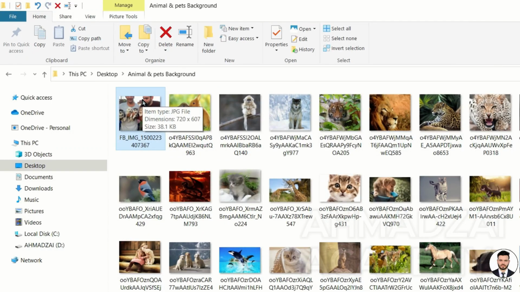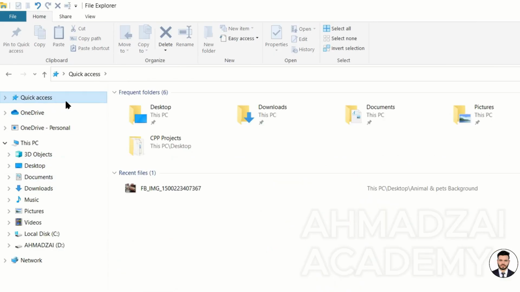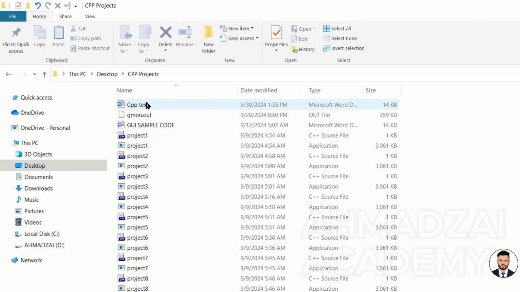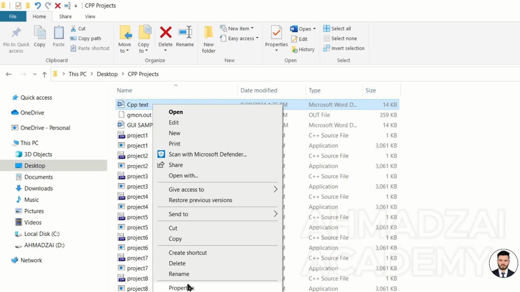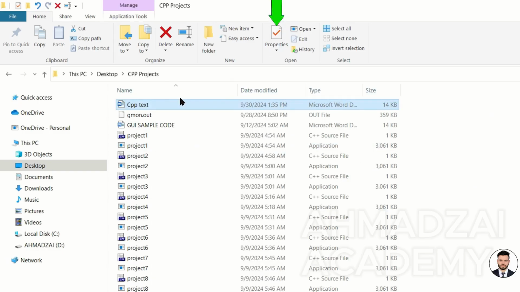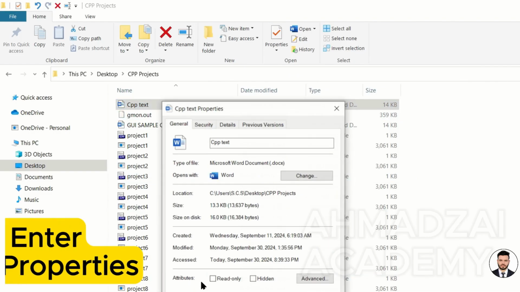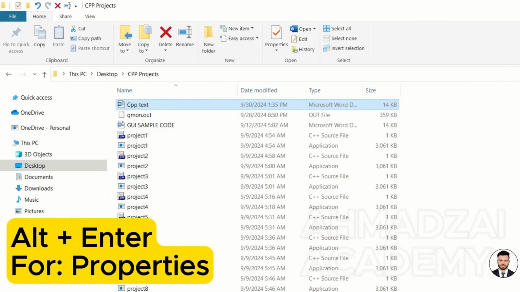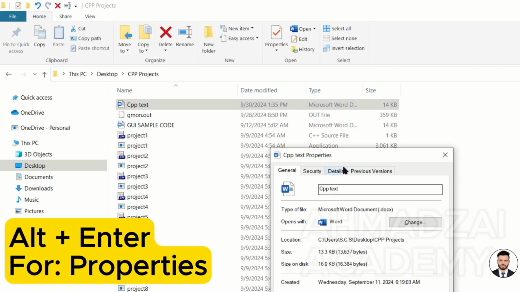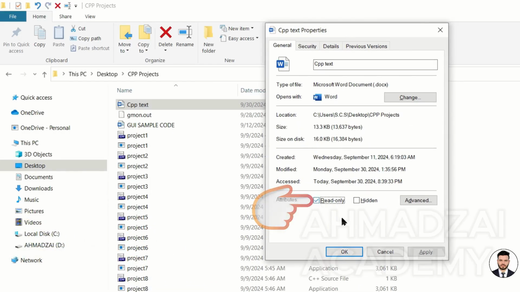There was also another thing called Read Only that works in this context. For example, you have a file, a program, like C++ for instance, or for example, this is a Word file. If we open this file now, since it's not read-only yet, anyone can make changes, but if I right-click and go to Properties, we can open Properties from here. What's the shortcut? Alt plus Enter. It's easier. Alt plus Enter. Then we click OK.